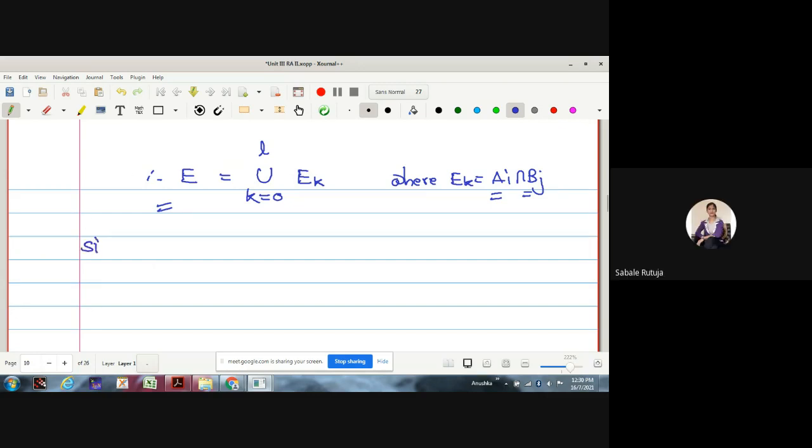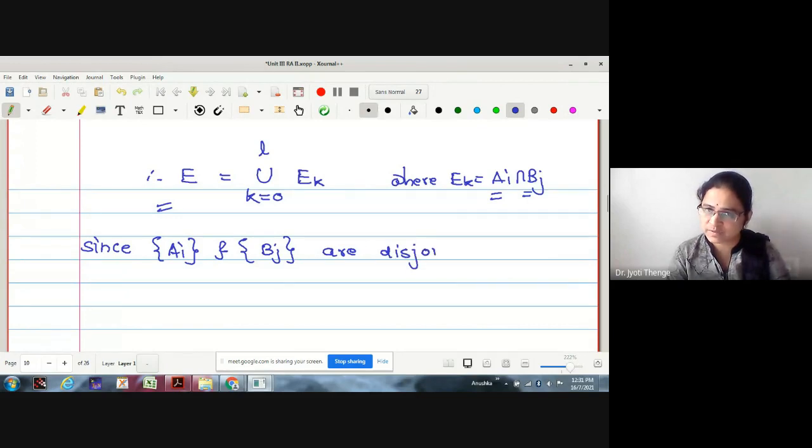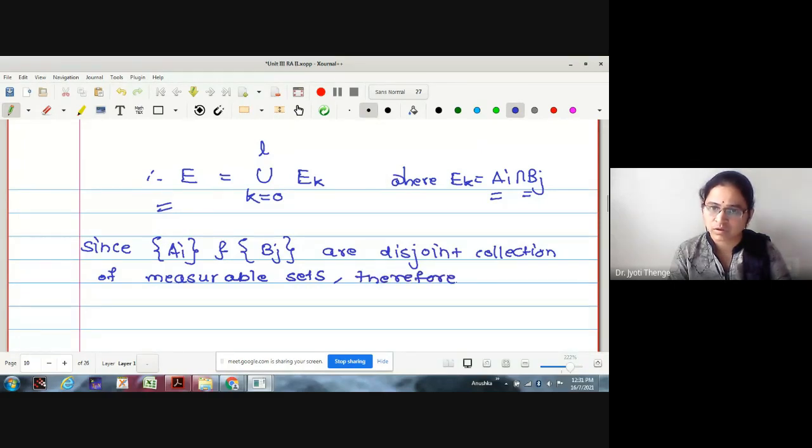Since AI and BJ are disjoint collections of measurable sets, therefore EK is also a disjoint collection of measurable sets.